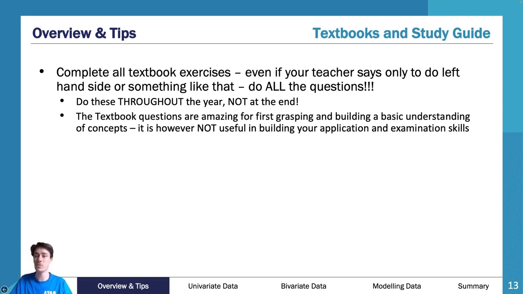Why is that? Textbook questions are useless at the end of the year. So I'm going to get my little laser pointer out because I think it's going to be more useful. Textbook questions at the end of the year are useless. Why is that? Because textbook questions are broken into sections. So they're in sections. It's a section on univariate data, dot plots, or bivariate data using your manipulation circle to linearize data. You know what the topic is.